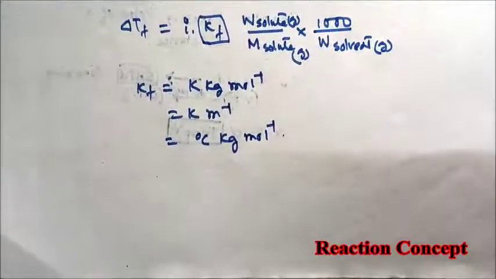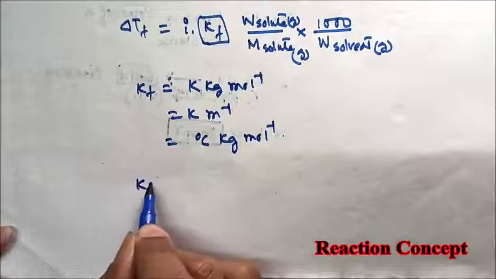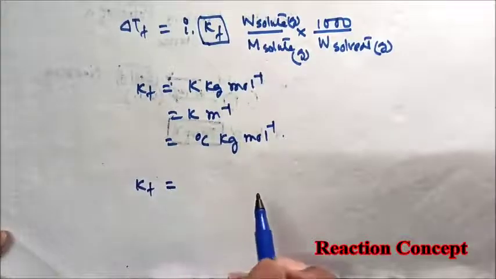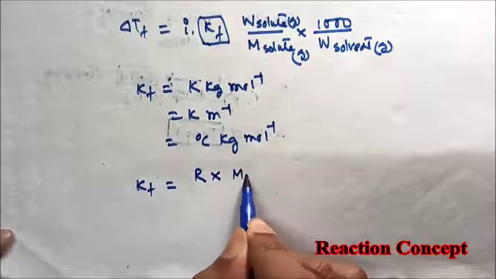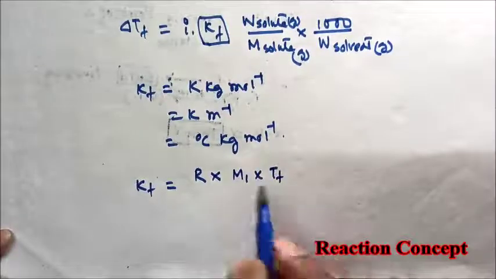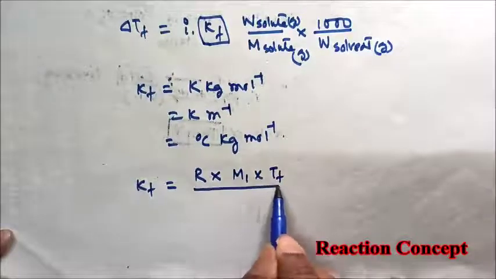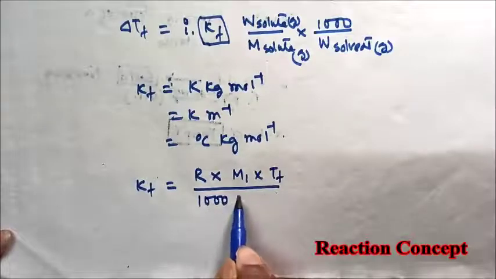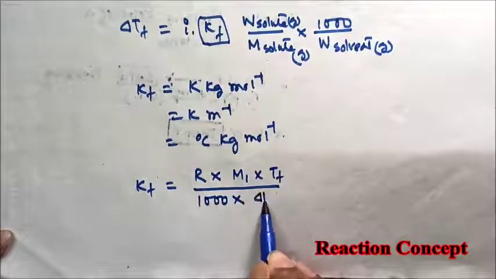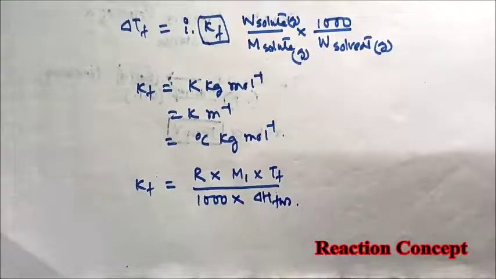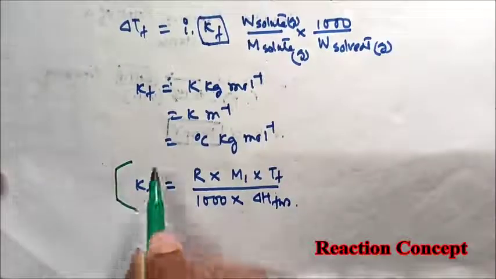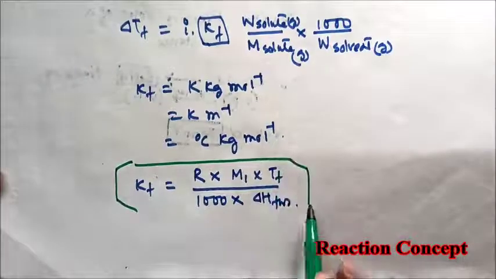It generally depends upon the nature of the solvent. Kf is generally written as R into M1 into Tf squared divided by 1000 into del H fusion. This is the expression for Kf.